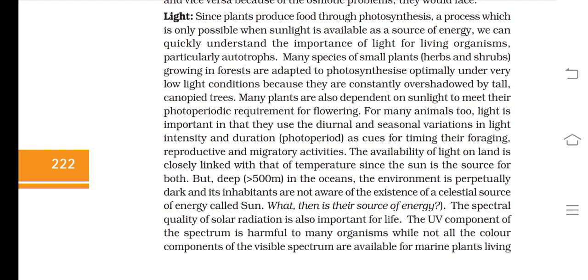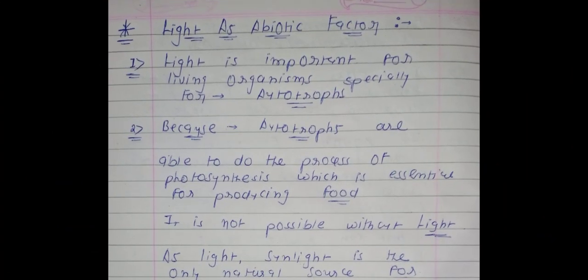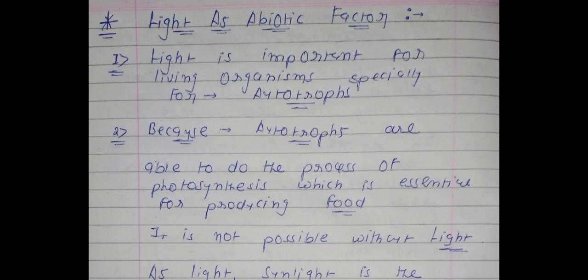So in this video lecture we are going to learn the important aspects and points of light, which is one type of abiotic factor. For this we will use the same method of easy language notes. Now you can see the easy language notes on your screen. The title is Light as Abiotic Factor.